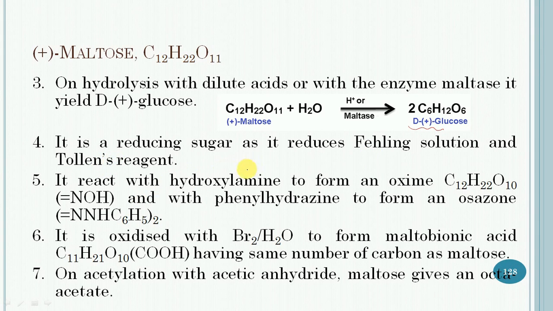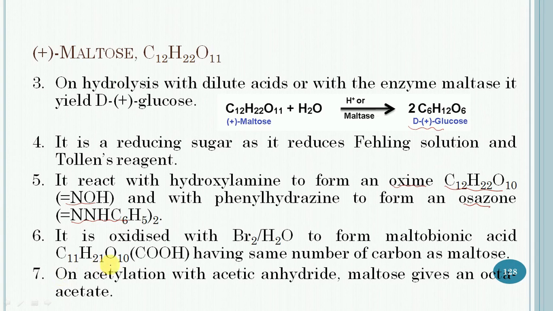It reacts with hydroxylamine to form an oxime with this formula, and with phenylhydrazine to form an osazone with this formula.